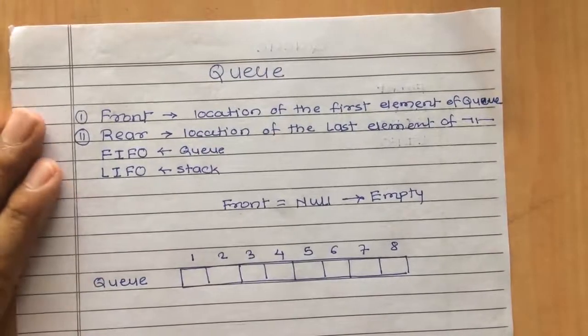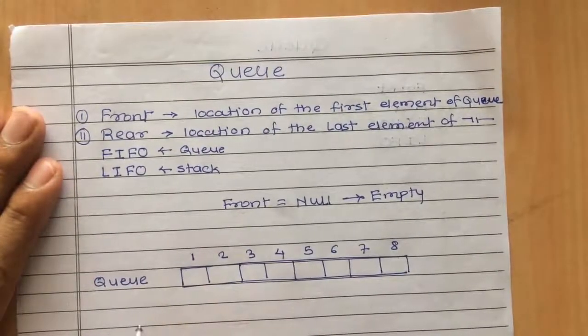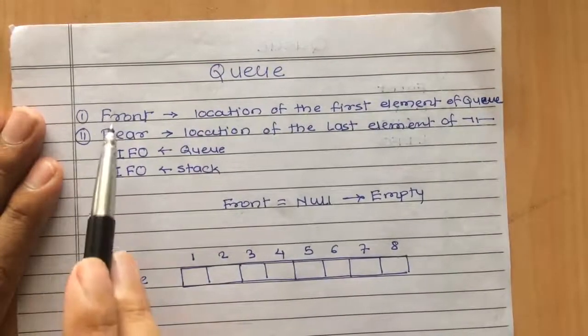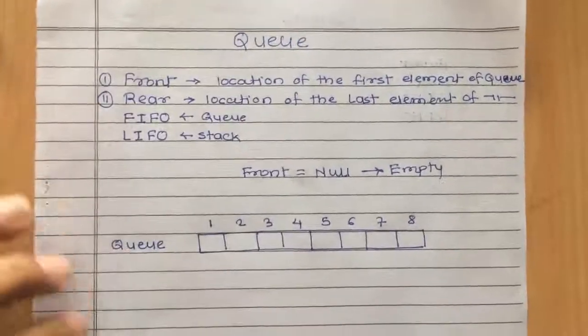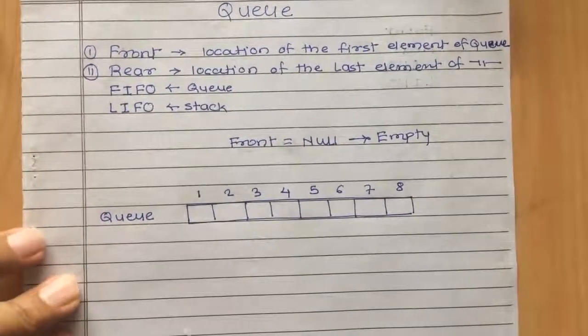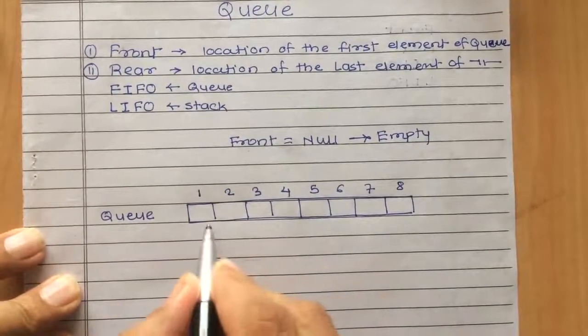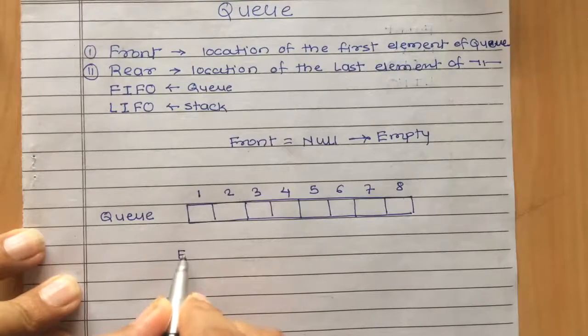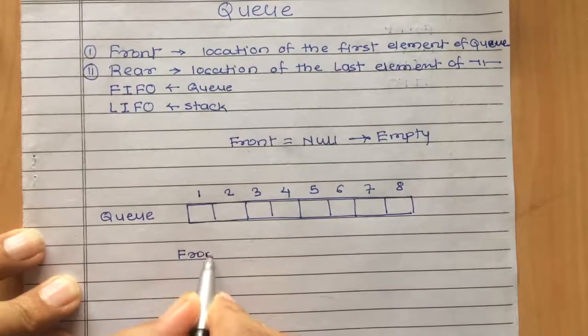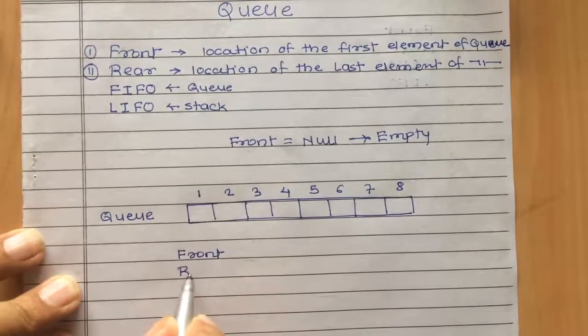So initially this is our queue. As I said, in case of queue we have 2 pointers. First one is front and second one is rear. Now in this case, as we have seen, there is no single element present over here. So front and rear, we have 2 pointers.